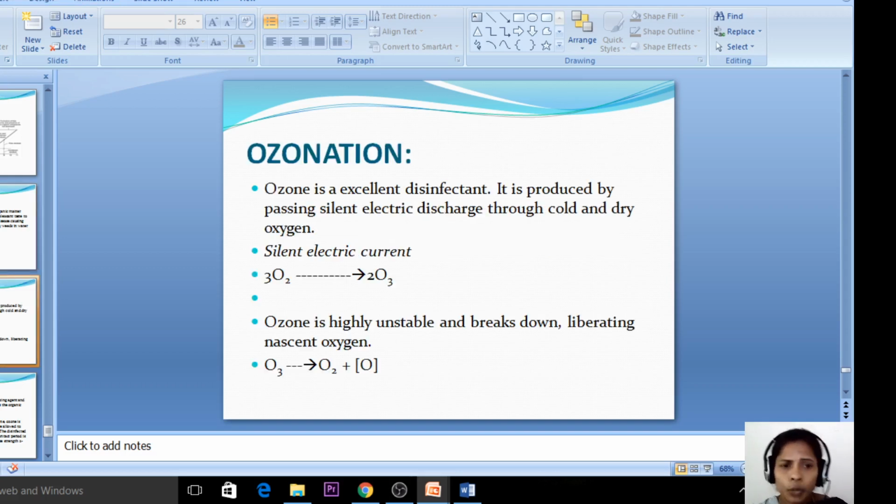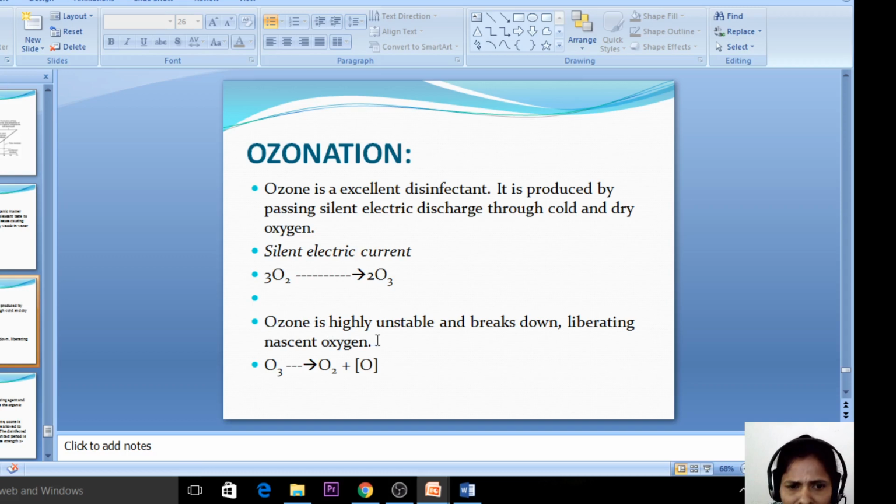The next is the ozonization process. Ozone is also one of the purification techniques. Ozone is an excellent disinfectant. It is produced by passing silent electric discharge through cold and dry oxygen. So in this process, we pass the silent electric discharge through cold and dry oxygen, and we get the ozone.